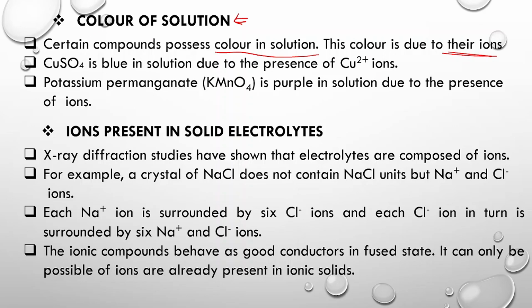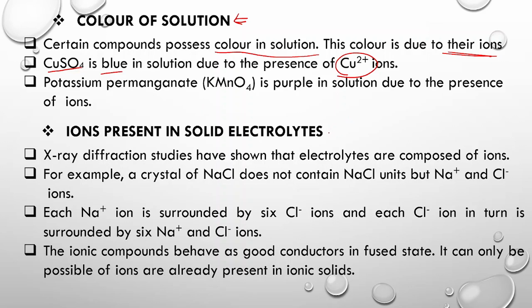For example, copper sulfate solution is blue in color, and this blue color is due to the presence of Cu+2 ions in the solution. Similarly, potassium permanganate is purple in color. Similarly, cobalt+2 as well as iron salts are also colored, basically because of the ions present in the solution.